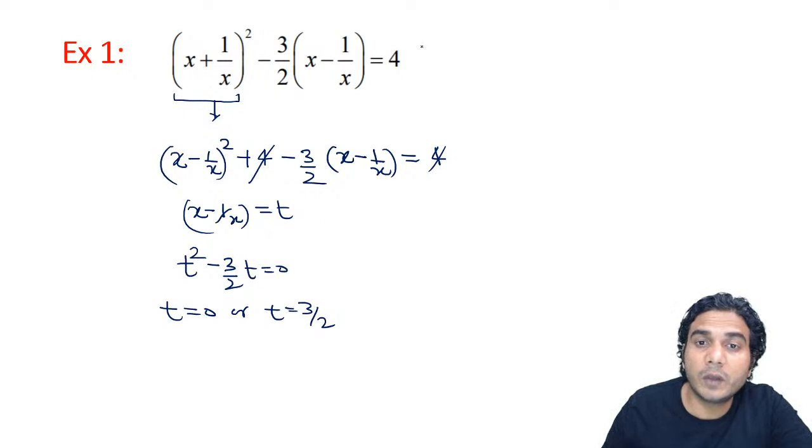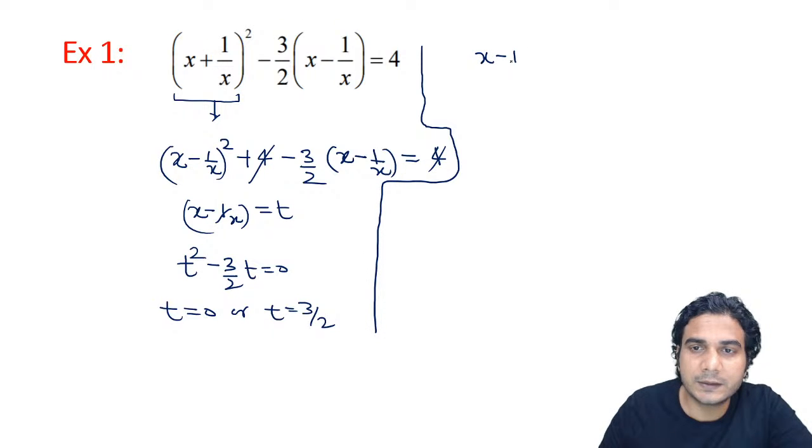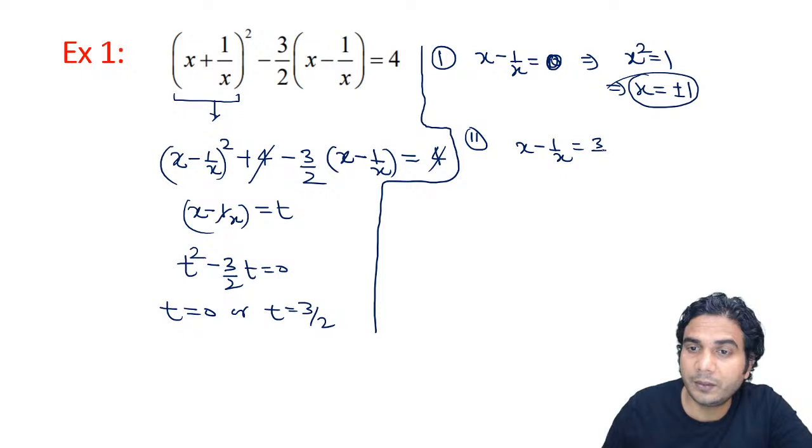Now you need to solve it for x. So finally we'll put the value of t as we were doing in the previous session also. So put the value x minus 1 upon x is equal to 0. This is the first equation. So from this you'll get x square is equal to 1, and then you can write x is equal to plus minus of 1. Second is x minus 1 upon x is equal to 3 by 2, multiplied by 2x. So you'll get 2x square